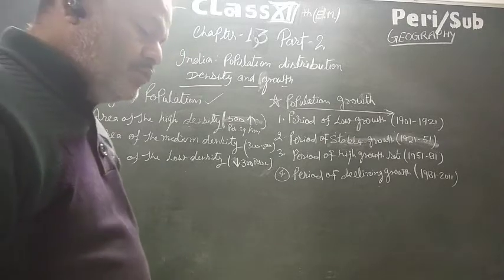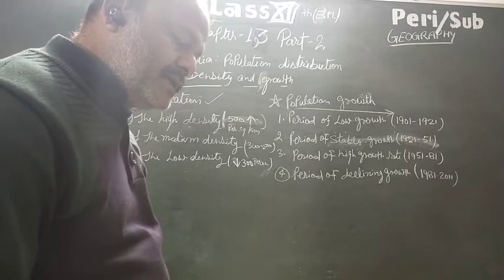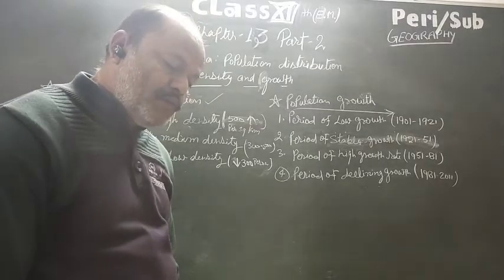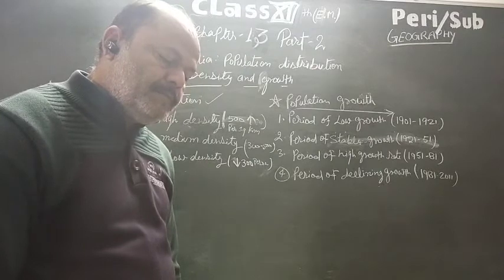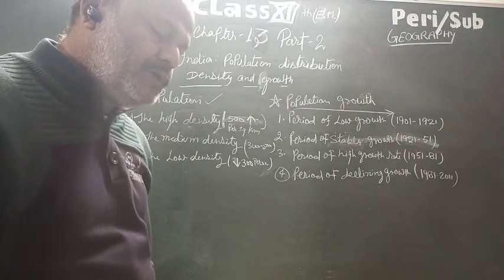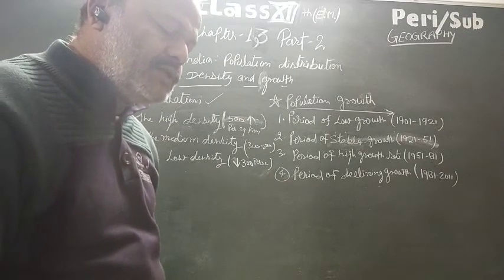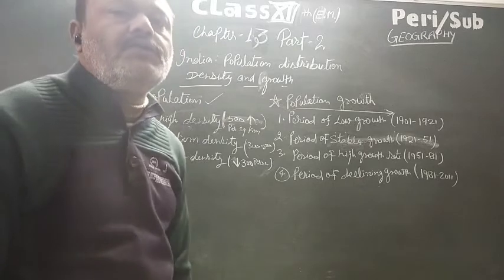Population growth rate was at 2.2%. This was because of the fast economic development and the better medical facilities. The birth rate, which was 41 per thousand, decreased to 35 per thousand during this period, whereas the decline in the death rate was much larger. Thus, there is a very high growth rate of population found here.